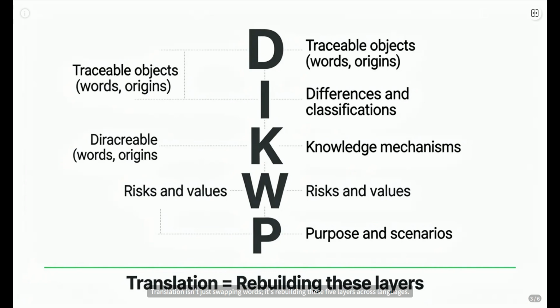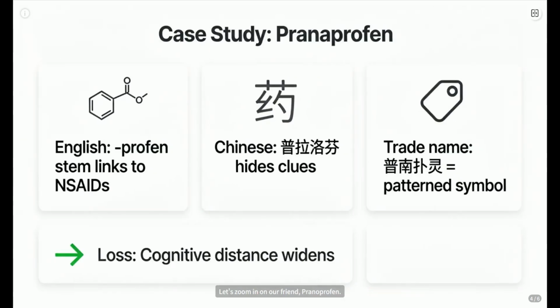Translation isn't just swapping words, it's rebuilding these 5 layers across languages. If one layer gets dropped, like the knowledge or the purpose, you've got a half-baked cake. Let's zoom in on our friend pranaprofen. In English, seeing profen tells a pro, aha, and sade family. But pulalorphan? To an average person, those characters are just sounds. No obvious link, and the brand name Punan Puling, even less helpful, it's like a secret code for marketing.